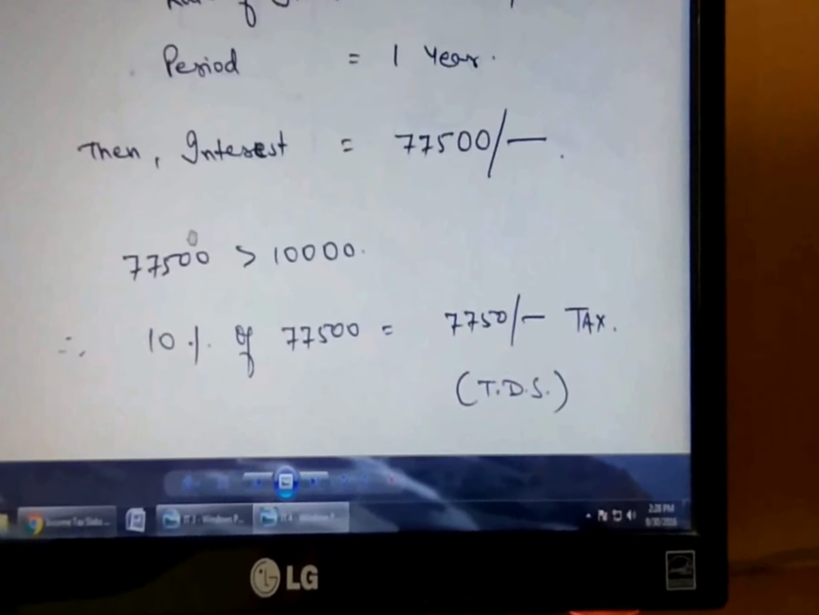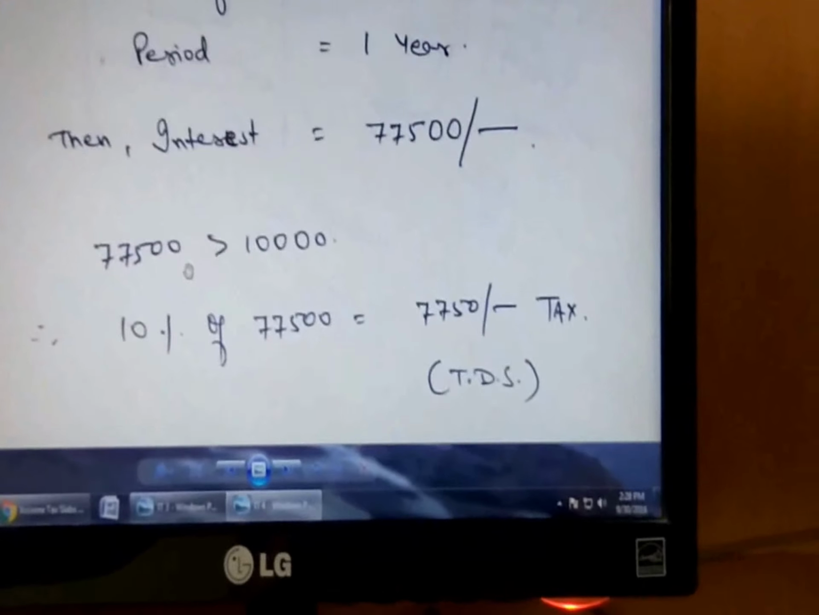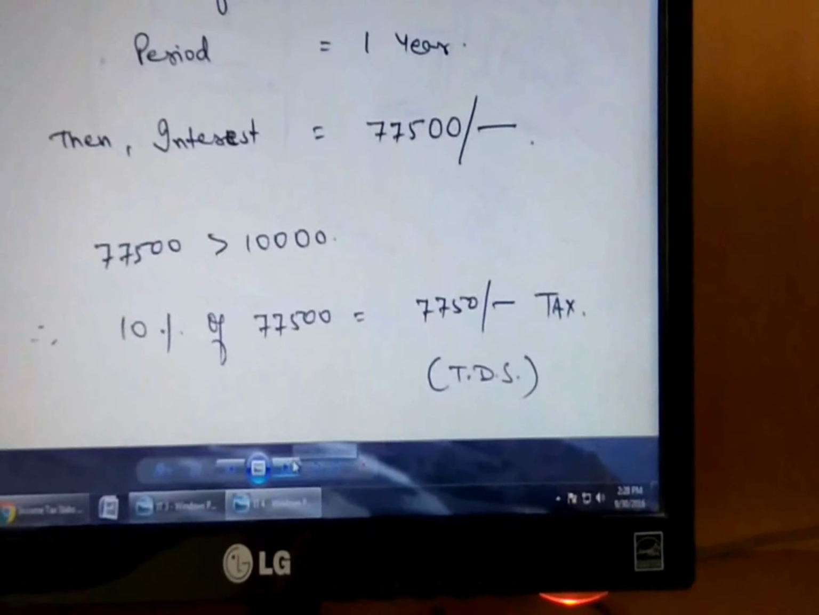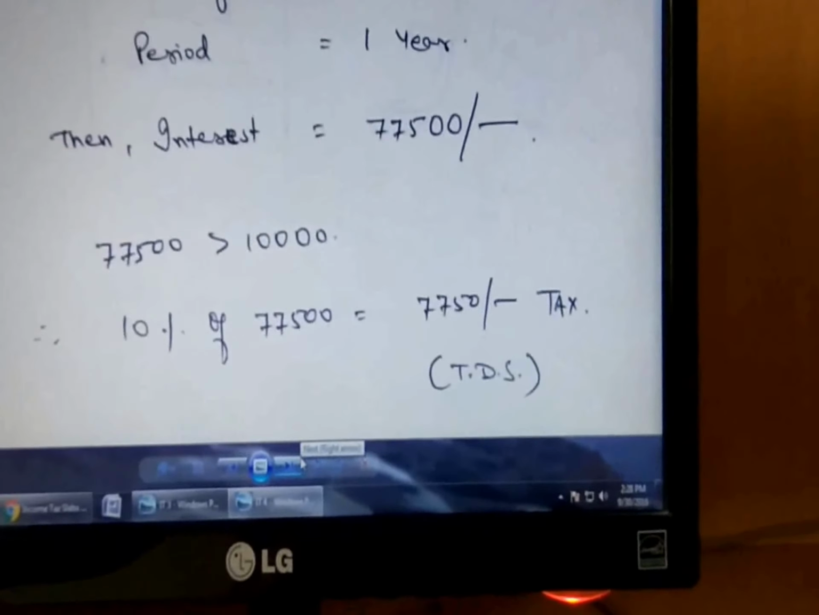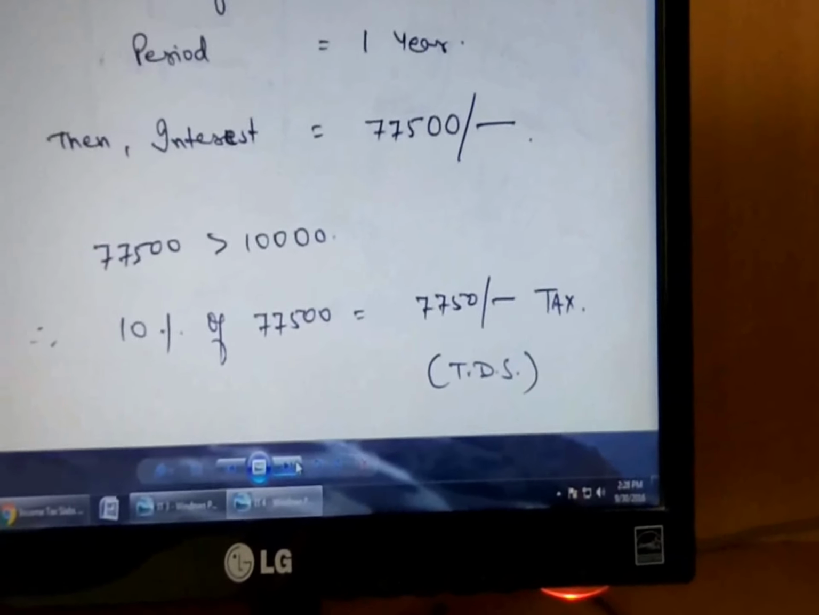But suppose your interest was only say 9,999, then you don't have to pay any tax on your interest, and you can fill a different form saying that the interest is less than 10,000 and the government should not take any tax from that income, right?